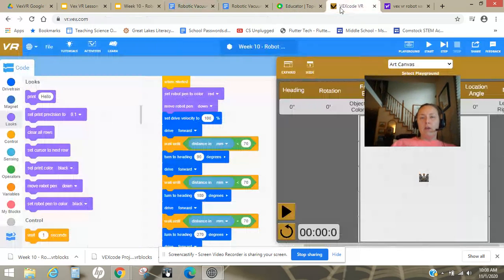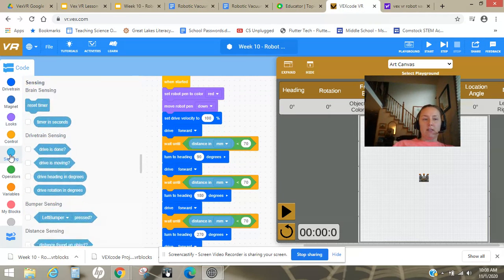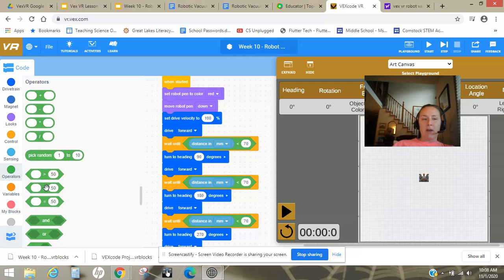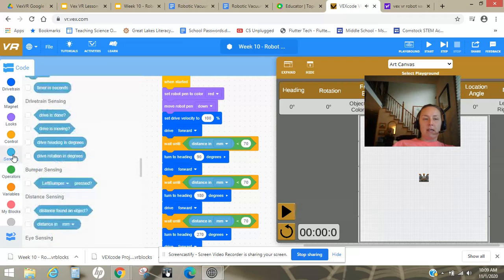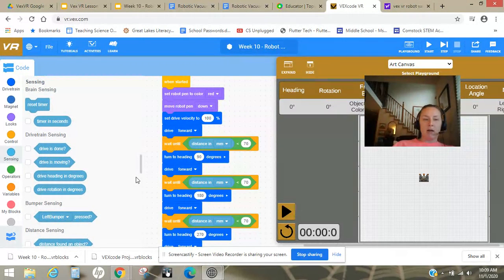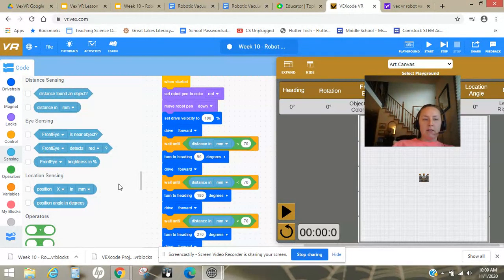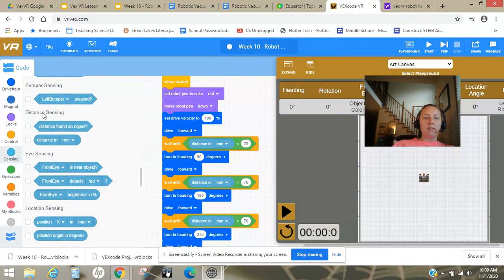So I head back to my code, and all I'm doing is, before I had just the direct sensor in there. Like you could use the bumper, even, you could do the front eye. So I guess you could have done either. But this time we're using the operator block. So all I did was I dragged the operator block over from here, the less than one, and then I also found in the sensing the distance one. Instead of it being time, I have it in sensor down here with eye sensing, or maybe not eye sensing. Oh, distance sensing. Sorry about that. So I just grabbed that one. And again, I knew it was going to fit because it fit the shape of that.